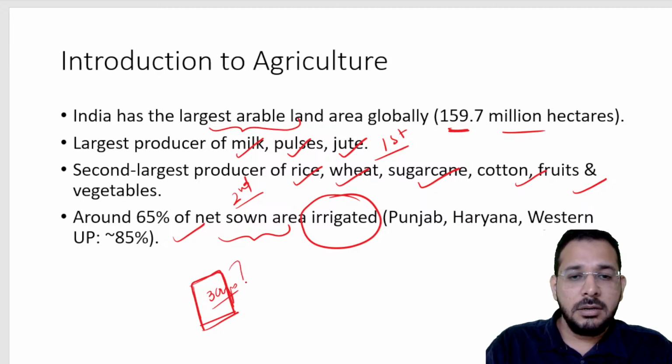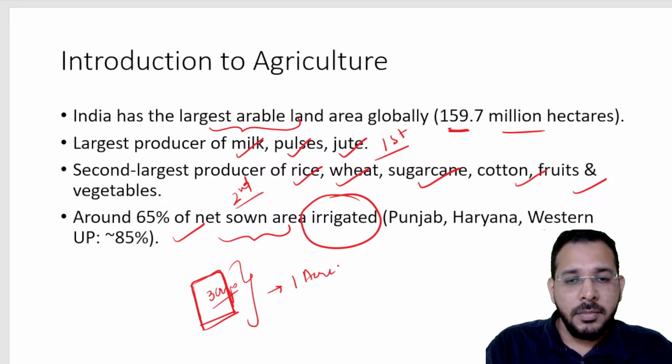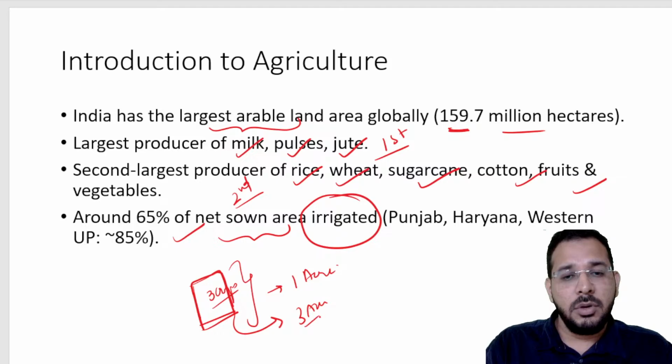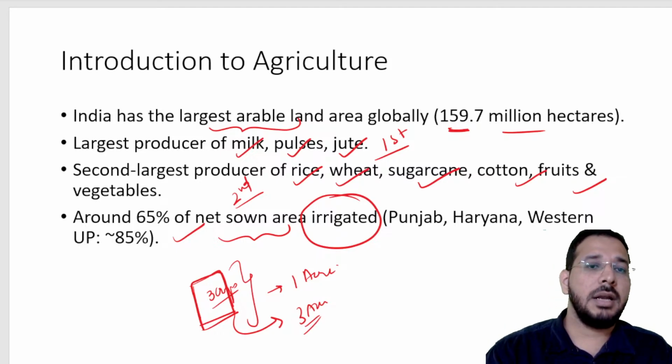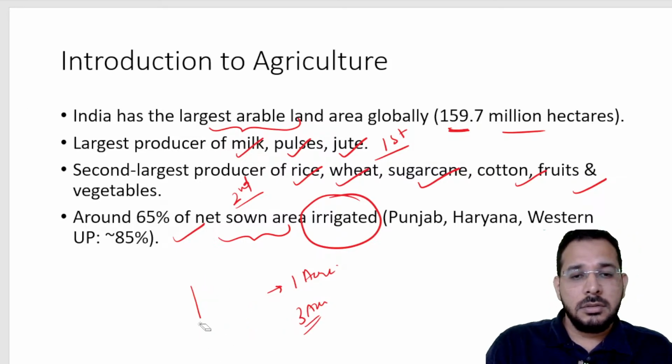But in a year, if I am talking about net sown area, I will only count it as 1 acre. Whereas, if I am talking about gross sown area, then I will count it as 3 acres, because I have grown crops on 3 acres of land. So, that is the difference between net sown area and gross sown area.